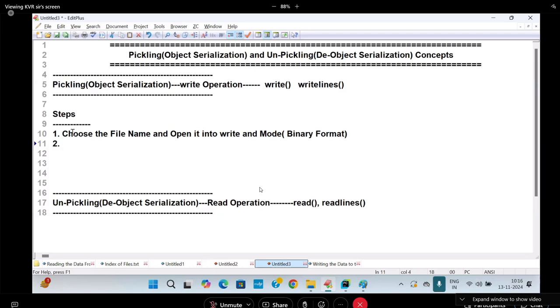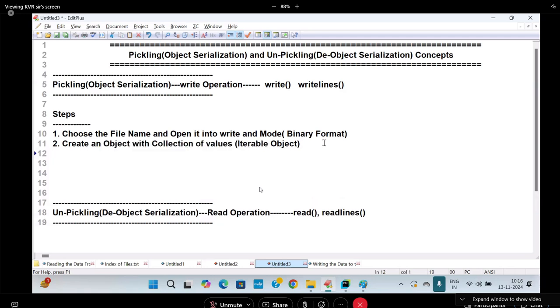Second one, file is ready. I need to have what? One object or not? With how many values? Create an object with a collection of values. It is nothing but which object? Iterable object, which contains multiple values. When I wrote write lines with a collection of values, it took value by value. Now I am taking, create an object with a collection of values. Yes, object is ready. Third one is what?